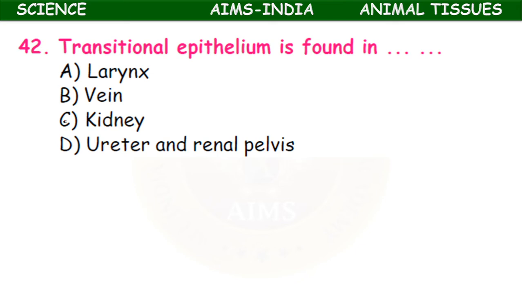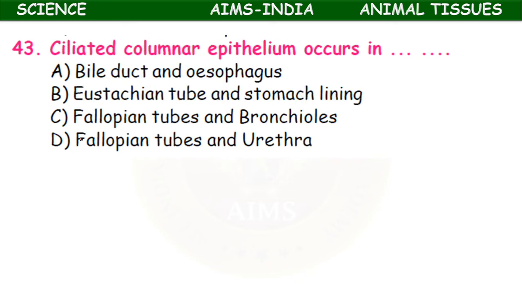The transitional epithelium is found in larynx, vein, kidney, ureter and renal pelvis. In the urinary tract it is present, ureter and renal pelvis made up of transitional epithelium, elastic in nature.